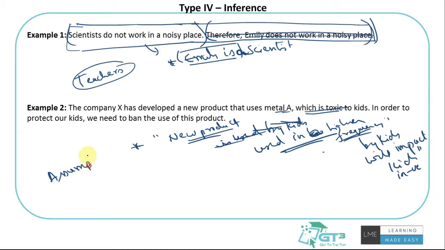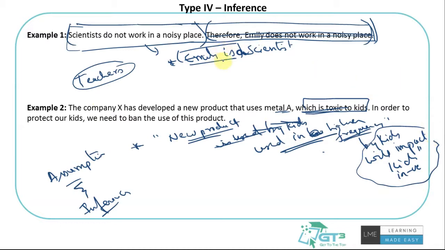Okay, have this clarity on this. Do not get confused with that. An assumption is that I can assume that kids use this product a lot. There's a difference between that and basically saying that the new product used in higher frequency by kids will impact kids in the negative direction, which is sort of already made here. Toxic to kids is that point which will satisfy this. This one is also a bit of confusion because we have already used this as an assumption also.